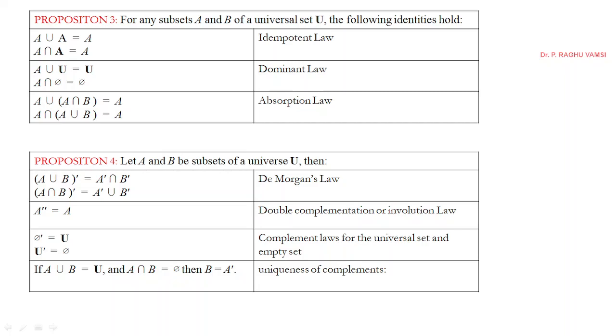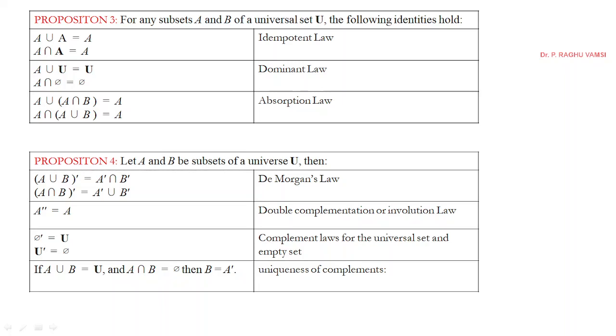Proposition 4: let A and B be sets of a universe U, then De Morgan's law. (A union B) complement is equal to A complement intersection B complement. (A intersection B) complement is equal to A complement union B complement. Double complementation or involution law: (A complement) complement is equal to A. Complement of complement is equal to the same.